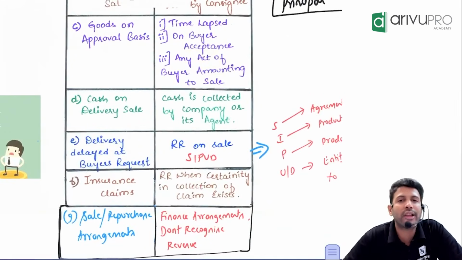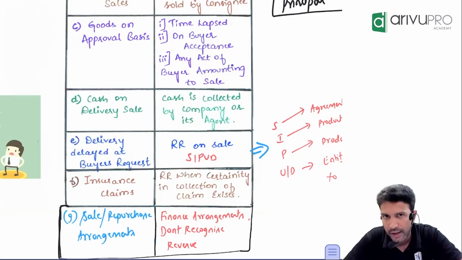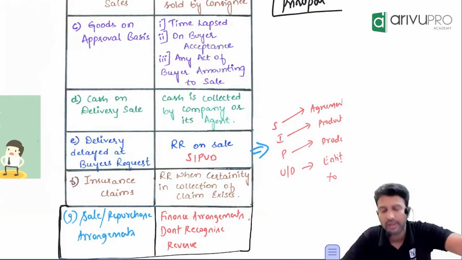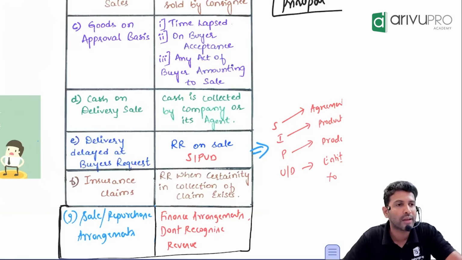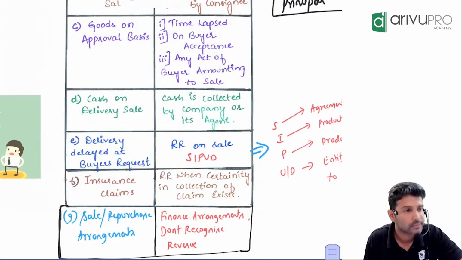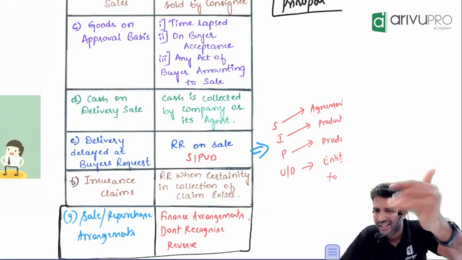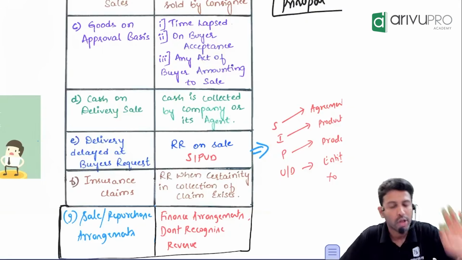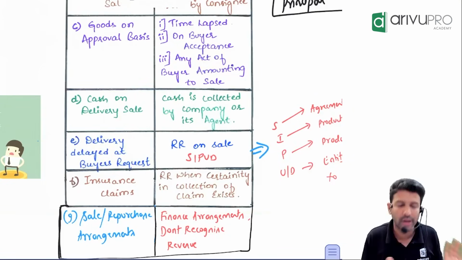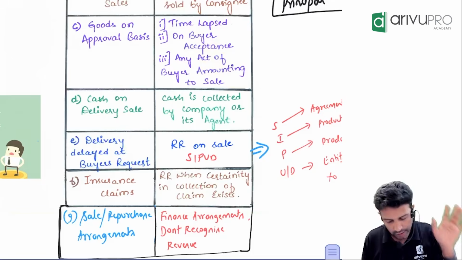Okay, if you make COD sale, COD means cash on delivery sale, like our Amazon, Flipkart and all, it's a popular arrangement, right? In that case, when should we book the revenue? If you make cash on delivery sale, company can recognize the revenue only when the cash is collected, either directly by the company or by its agent. Because usually, company employees will not go to customer house and collect money. We will appoint some collection agents. So only when the cash is collected by the company or its agent, we can recognize the revenue. Till then, you cannot recognize it as a revenue.